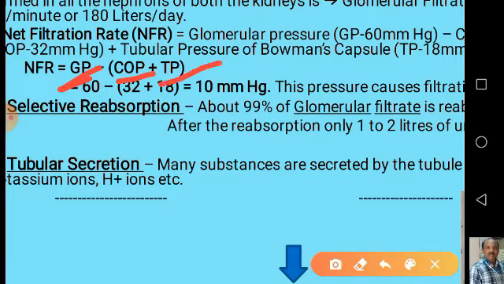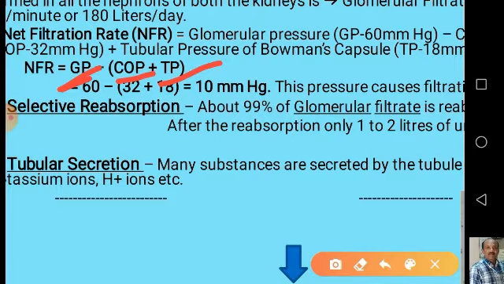This tubular pressure can also be called capsular hydrostatic pressure, which is present in the Bowman's capsule. That means this tubular pressure is exerted by the fluid already occupying the Bowman's capsule as well as the renal tubule. So these are the three pressures that operate here for the ultrafiltration or glomerular filtration to take place.